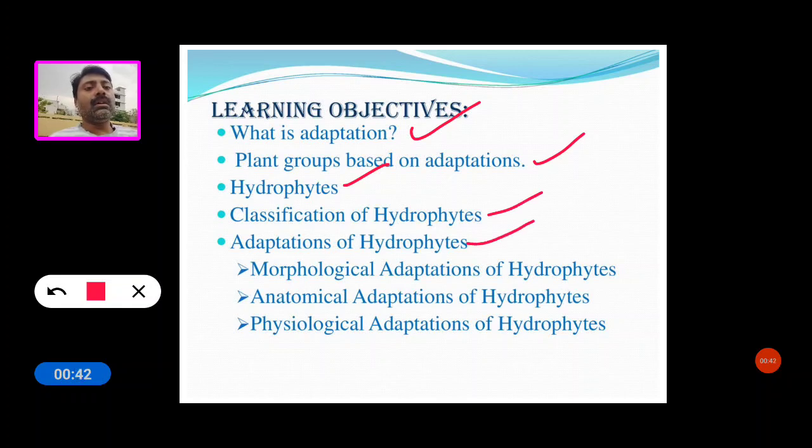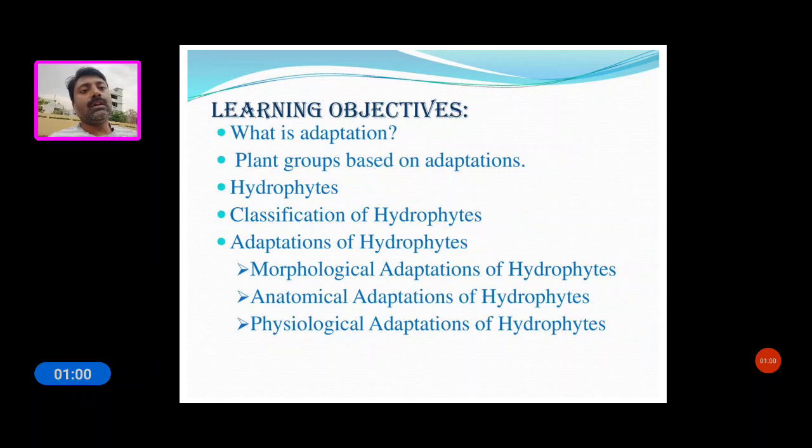In that, what type of adaptation do we see? Morphological adaptation of hydrophytes, anatomical adaptation of hydrophytes, and physiological adaptation of hydrophytes.